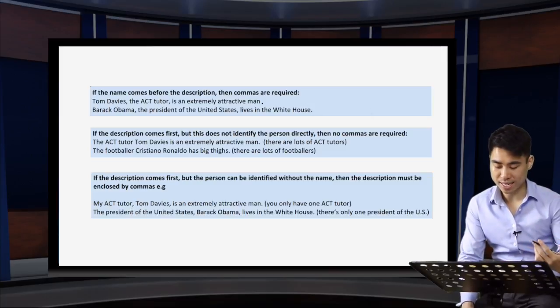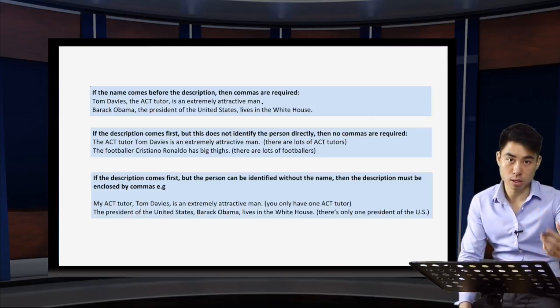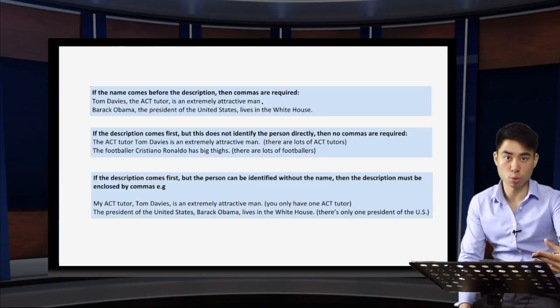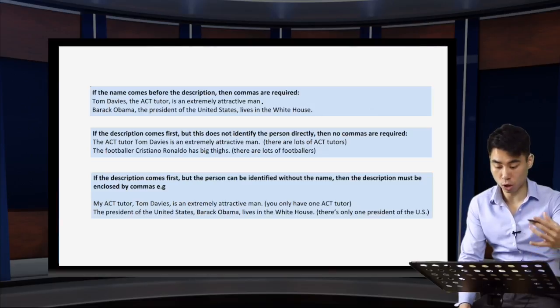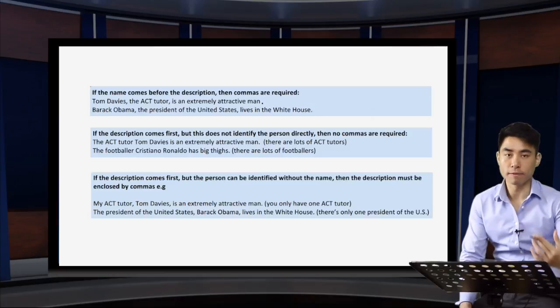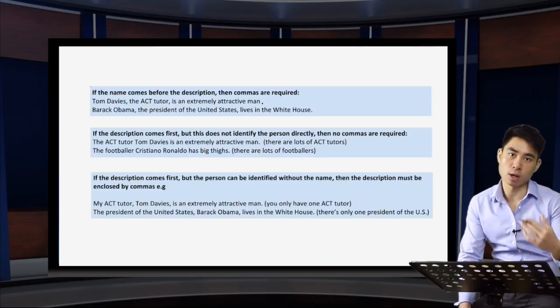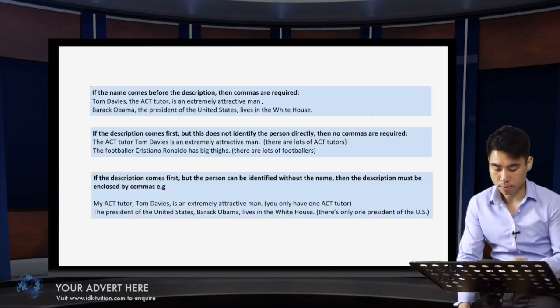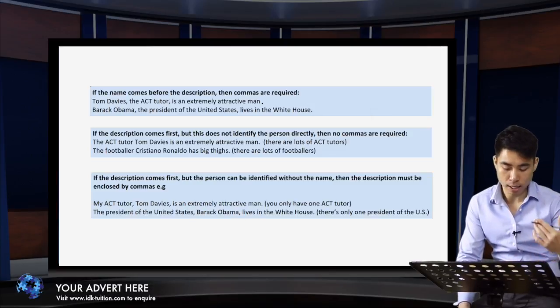So here, my ACT tutor, and then because there is presumably only one ACT tutor that you have, this does directly identify that one tutor, i.e. me, as the person we're talking about in the sentence, you do require commas around the name. My ACT tutor, Tom Davies, is an extremely attractive man. Similarly, in the second example, the President of the United States is our description, a very specific description. There's only one President of the United States, so we do need commas around the name. The President of the United States, Barack Obama, lives in the White House.